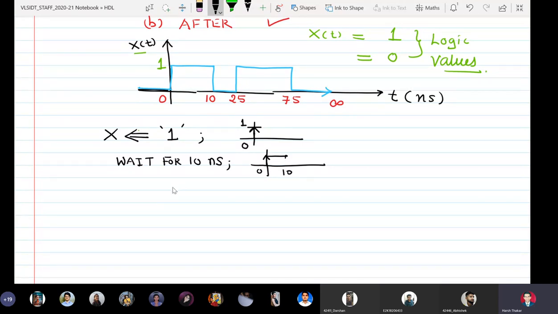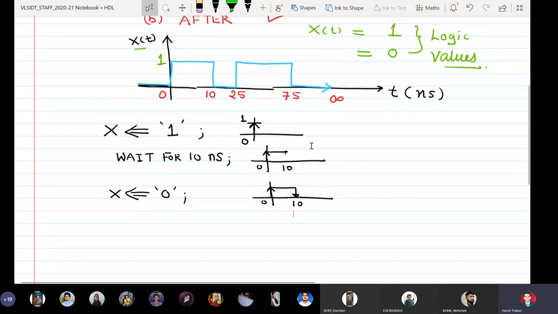Now at 10 nanoseconds x is becoming 0, so I will write the statement x is assigned single tick 0. After this execution, the waveform goes like this and has reached here. So the waveform is built up to this point. Now let's go ahead slowly.